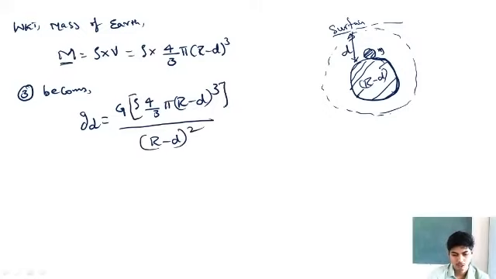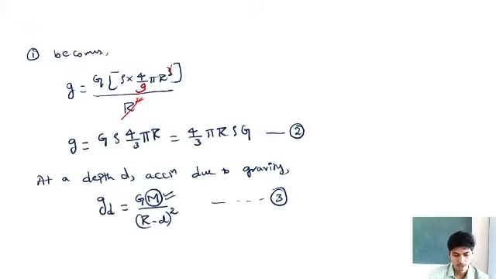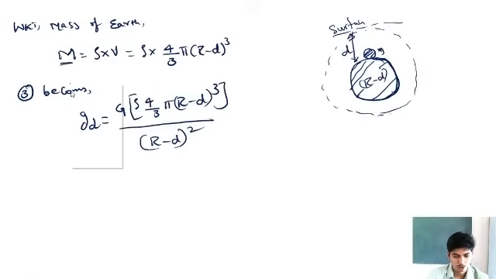See, equation 3 was gd is equal to capital G m divided by (r minus d) whole square. So equation 3 now becomes gd is equal to capital G, in place of m I have substituted rho into 4/3 pi (r minus d) whole cube, divided by (r minus d) whole square as it is. I can cancel (r minus d) whole square and (r minus d) whole square. I'll be left with one (r minus d) here.